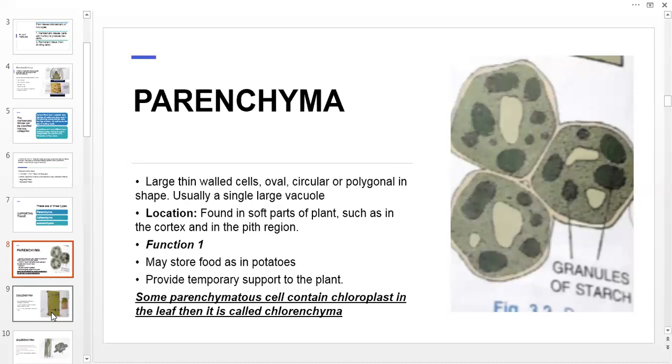Now here one more thing you should note. Some parenchymatous cells contain chloroplast in the leaf, and then it is called chlorenchyma. So in the exam, this question can also be asked, what do you mean by chlorenchyma?